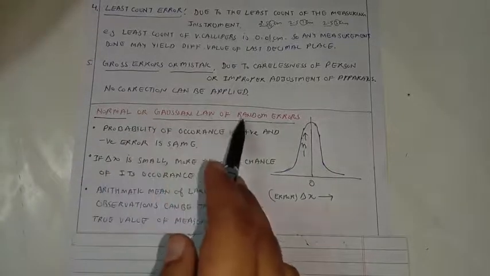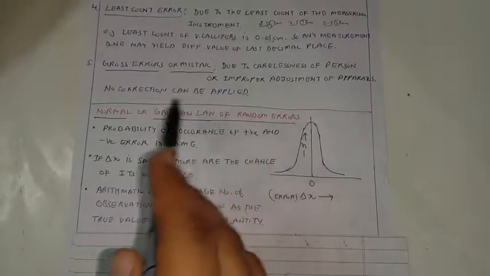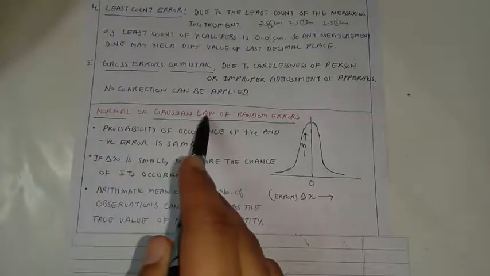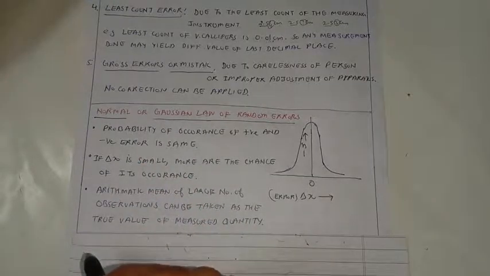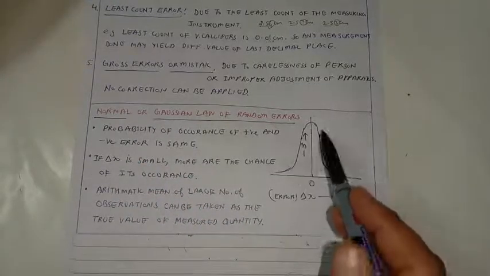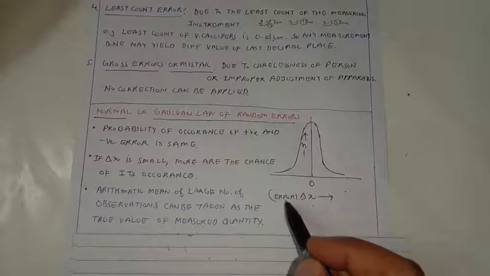Normal or Gaussian law of random errors. Random errors follow a law which is known as the normal law or the Gaussian law of random errors. This is expressed in the form of a graph over here. On the x-axis we have the physical quantity delta x, which is actually the difference of true value and observed value, which is error.